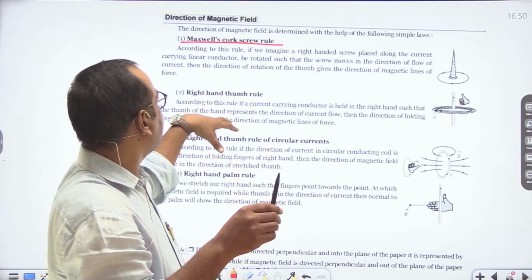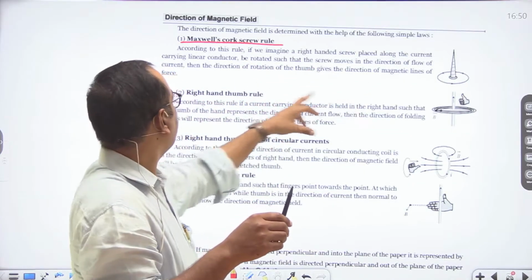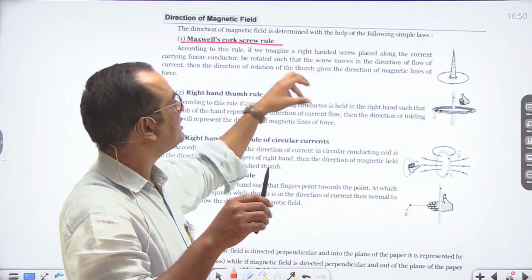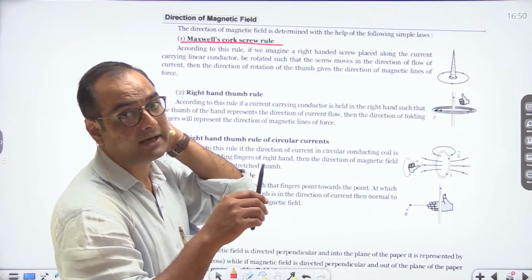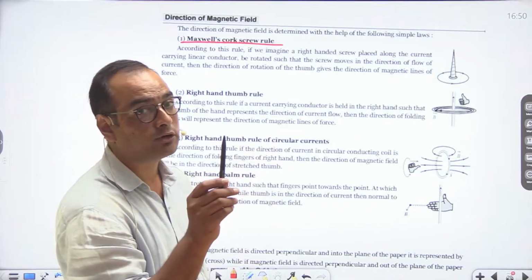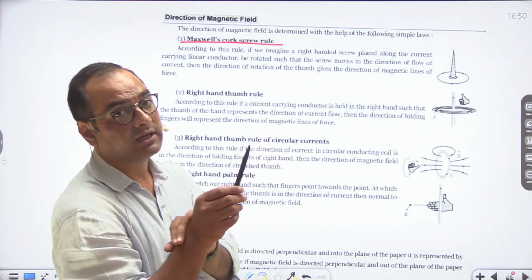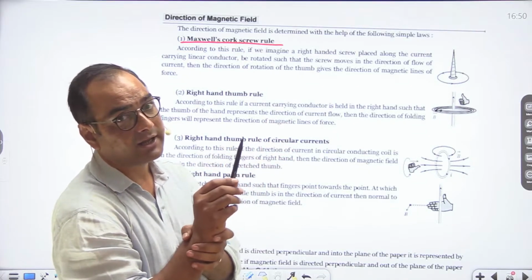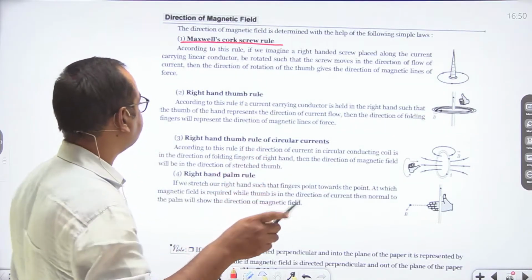So it is simply explained here. If it is rotated such that the screw moves in the direction of flow of current, then the direction of rotation gives the direction of the magnetic field, or you can say the direction of magnetic field lines. So simply you can consider that when a screw is tightened or loosened, the direction of its advancement represents electric current, and the direction of its rotation will represent the direction of the magnetic field.